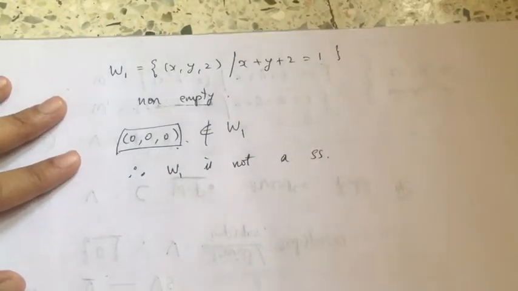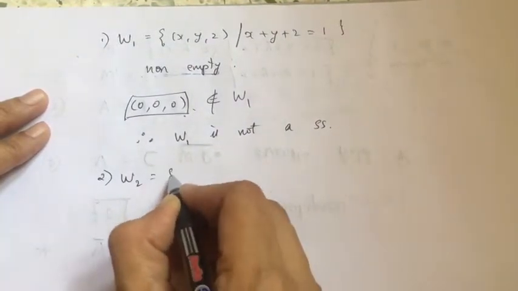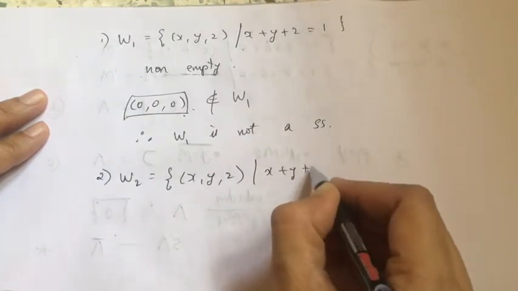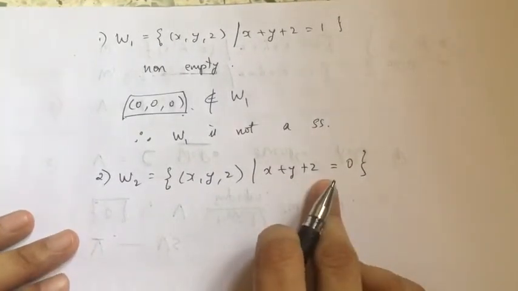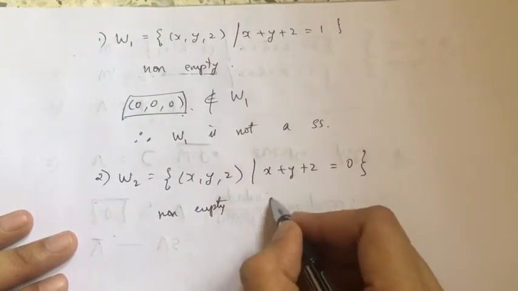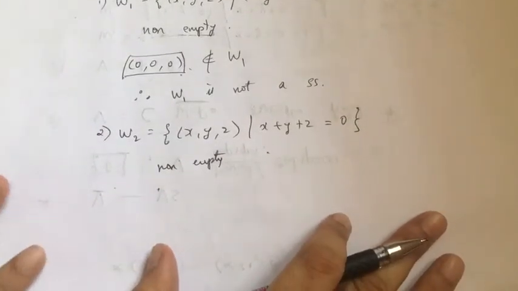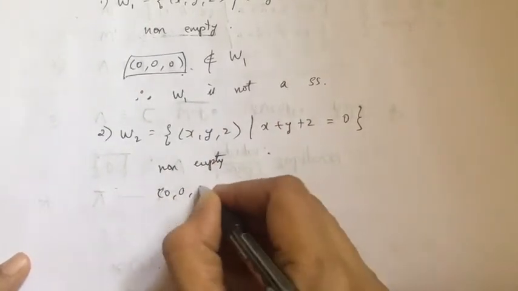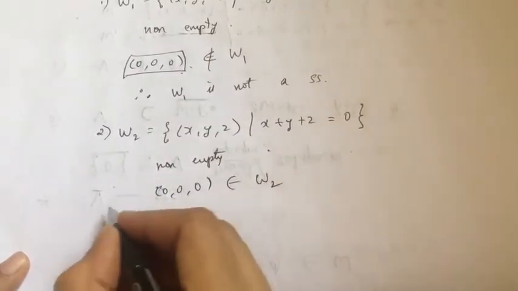in the set. Okay. Similarly, when I take the second set, that is W2, here the elements are such that x plus y plus z is equal to 0. Here no problem. The sum is 0. Of course, this is non-empty, right? It is non-empty, and you can check for the addition of the vectors and scalar multiplication. Since the sum has to be equal to 0, the entries 0, 0, 0 work. So this is a subspace.